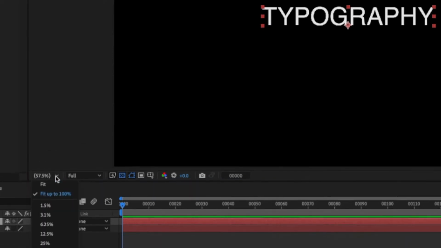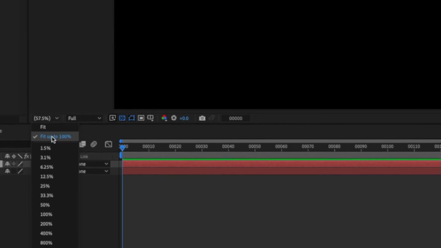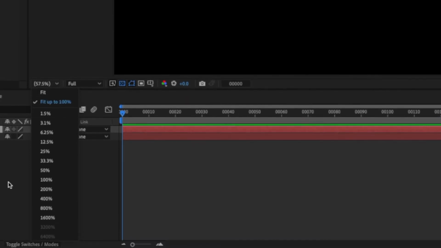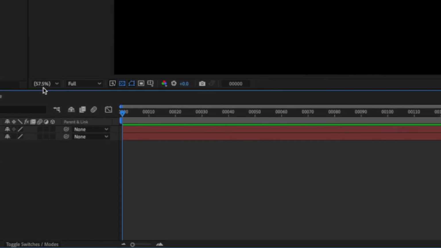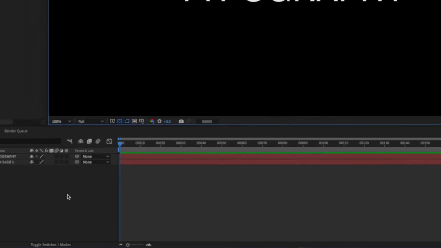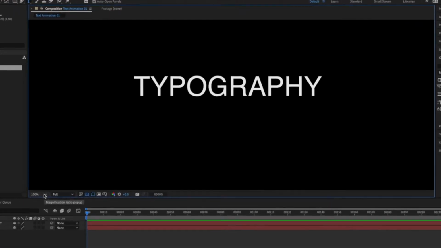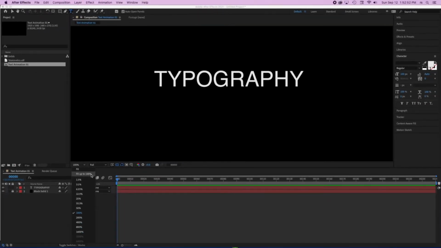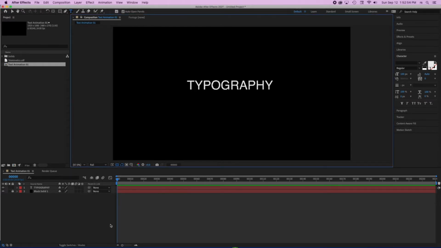Also, my scale of my canvas is set to fit up to 100, and right now if I let go, I can see that the size of that canvas is 57.5. So in other words, if I wanted to see it at 100% pixel size, then I can select the 100% in there, and now my typography looks very, very sharp. I'm going to go ahead and select the fit up to 100 because that way I can see the canvas entirely in the window.